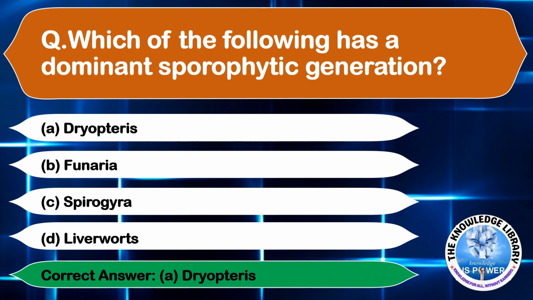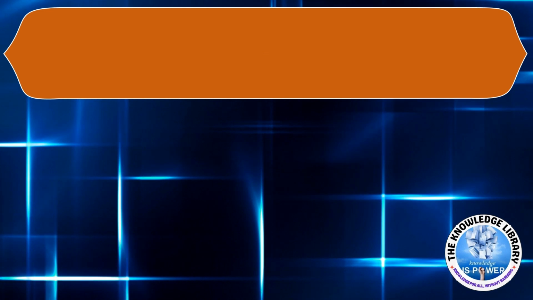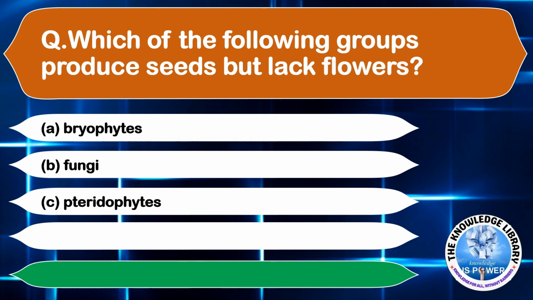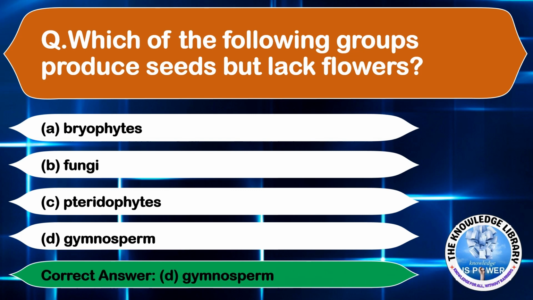Moving on to the next question. Which of the following groups produce seeds but lacks flowers? Option A, bryophytes. Option B, fungi. Option C, pteridophytes. And option D, gymnosperms. The correct answer is option D, gymnosperms.